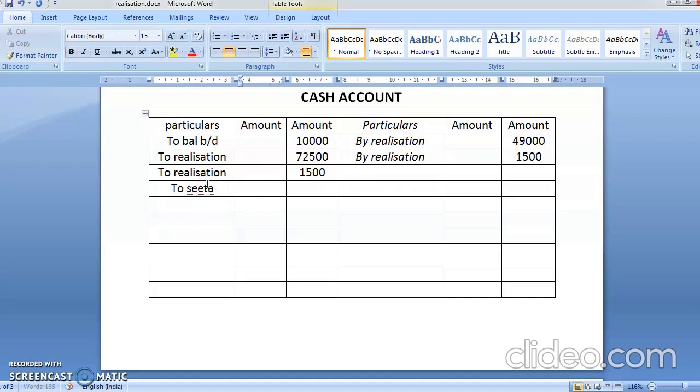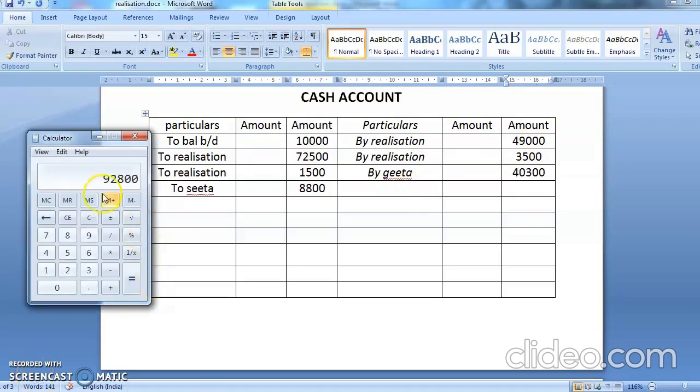So Sita is giving you 8,800, and Geeta will receive by Geeta. So Geeta will receive 40,300.